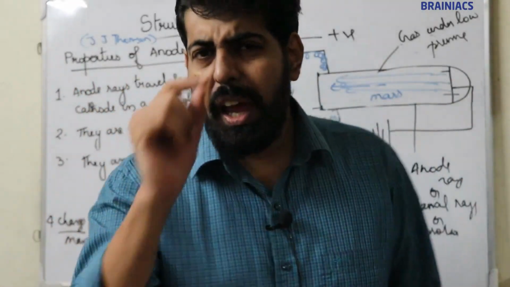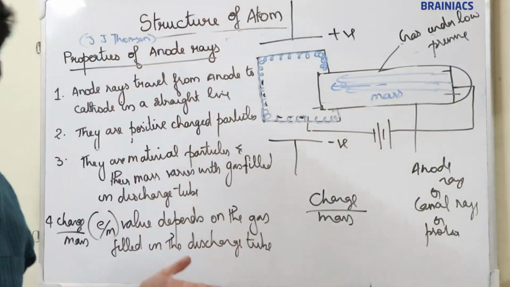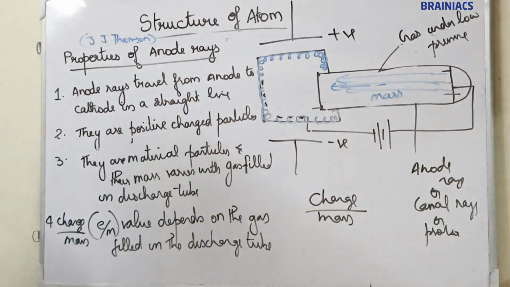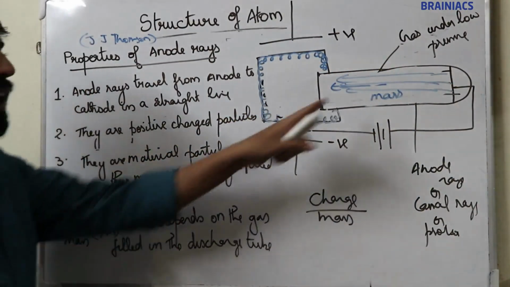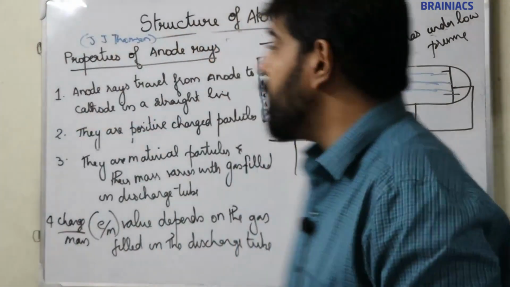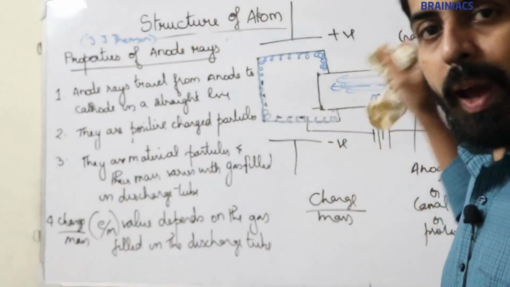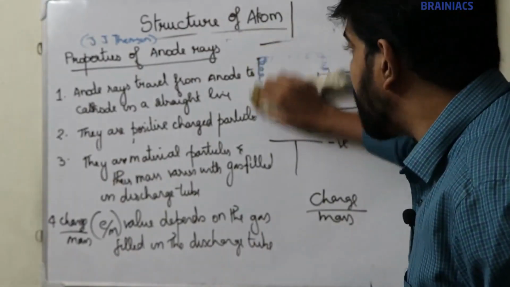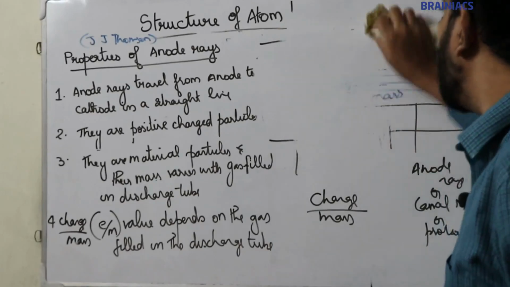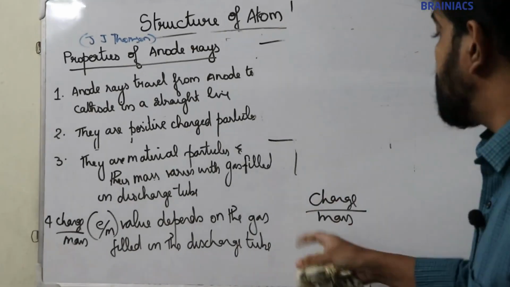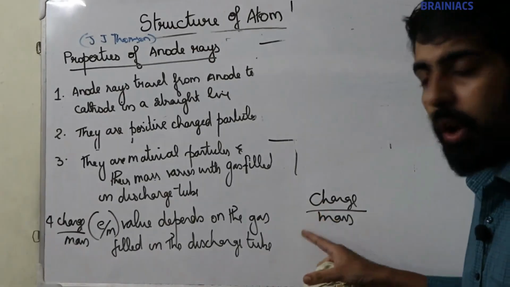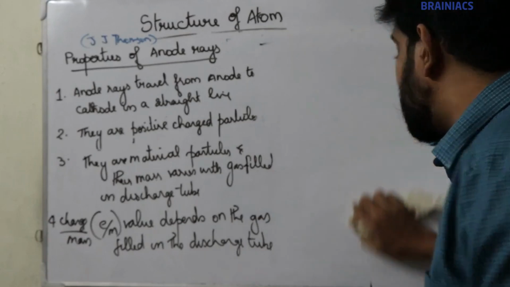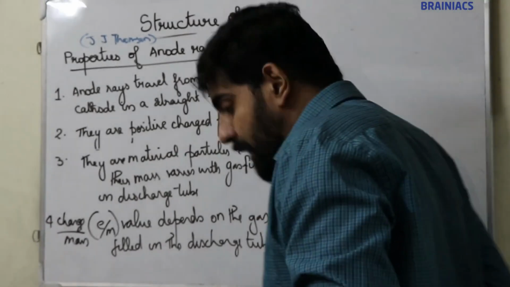Now, I have to add one more point. Anode rays travel from anode to cathode in a straight line. They are positively charged because they are deflected towards the negative plate. They are material particles, but the mass of the anode ray depends on the gas. Charge by mass ratio value will also vary with the gas filled in the discharge tube. I think it's clear.